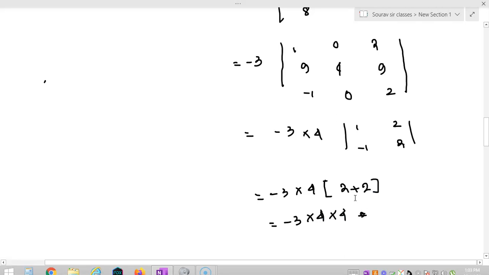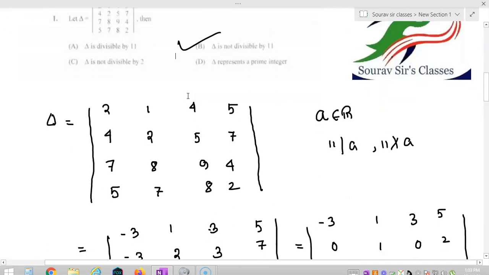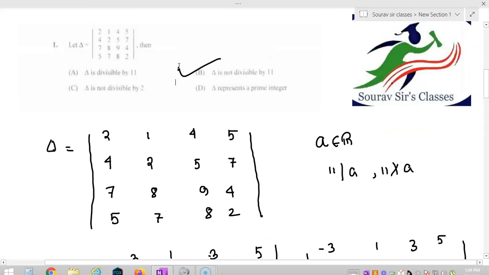So let us see the options. Option B says that it is not divisible by 11, so option B is our correct option. That's all about question number 1. Now we are going to solve question number 2.